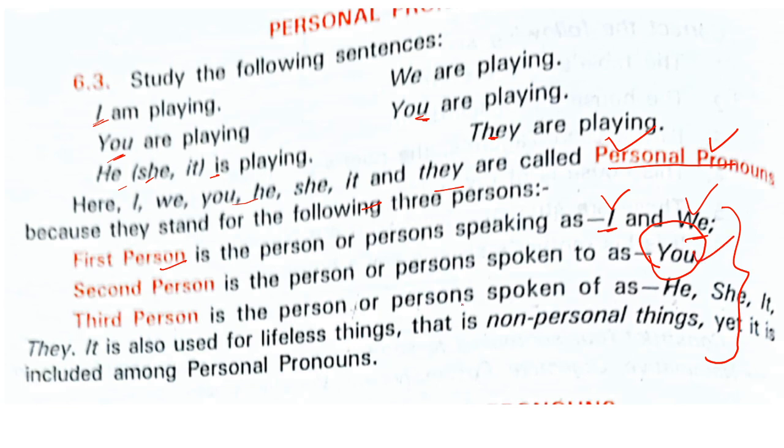Third person is the person or persons: he, she, it, they, them. Now, it is also used for lifeless things, that is non-personal things. Yet it is included among the personal pronouns.